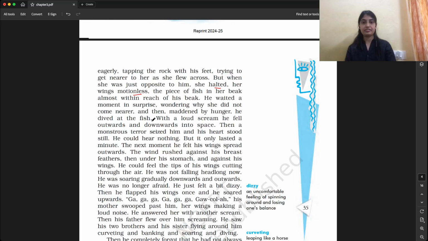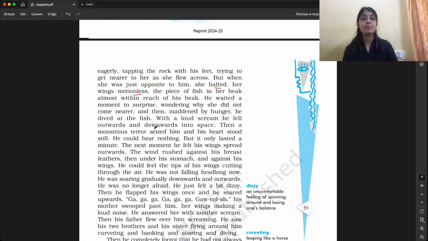And then a monstrous terror seized him, and his heart stood still. What does this mean? Monstrous means like a monster, very fearful.